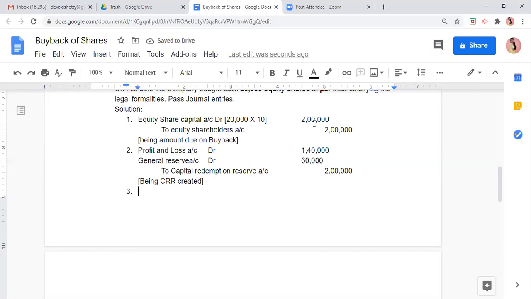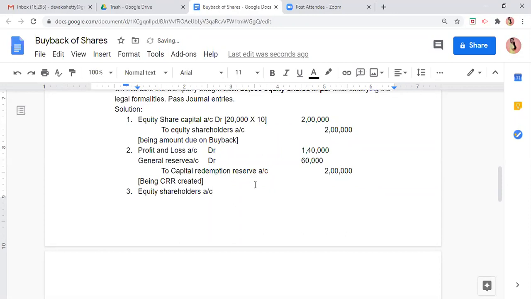Now 2 lakh was needed. We got 2 lakh. Now these equity shareholders, can they be paid their due 2 lakh? We had to make an arrangement of 2 lakh. We did it through CRR. We created a CRR of 2 lakh. Now what will we do? We will pay this equity shareholders account.